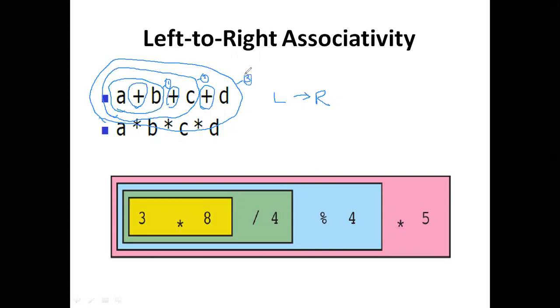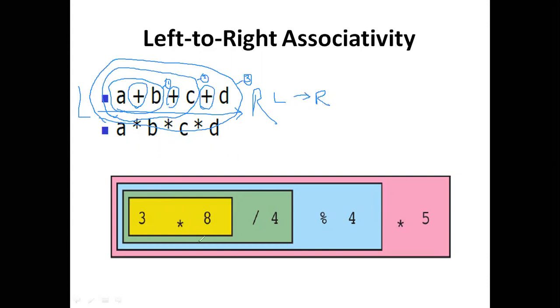And so here, in which direction is it executing? Left to right. Left to right associativity occurs when the operators have equal precedence, equal priority. Then the expression is evaluated from left to right.